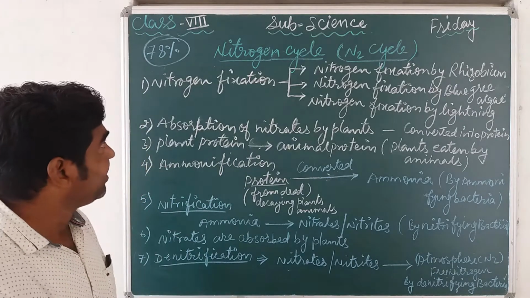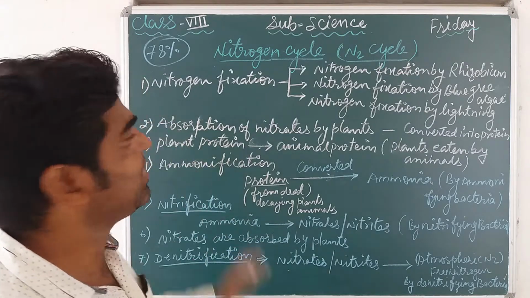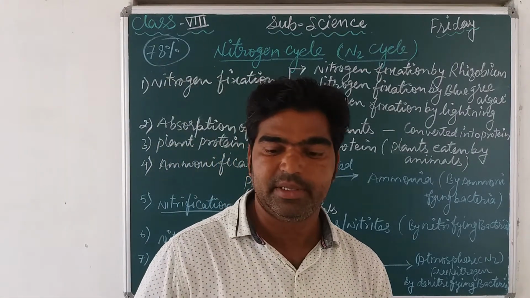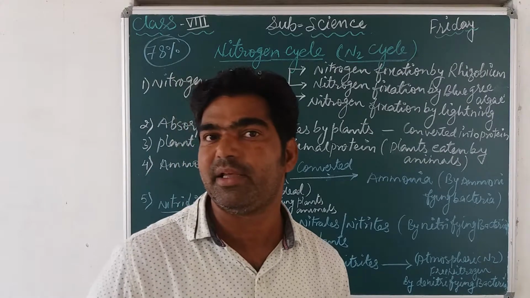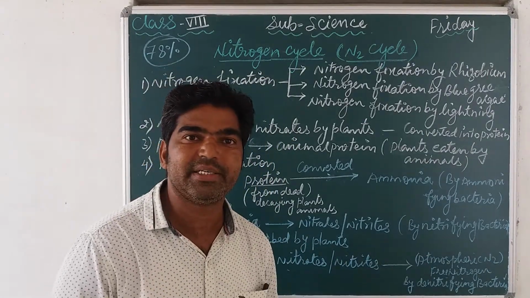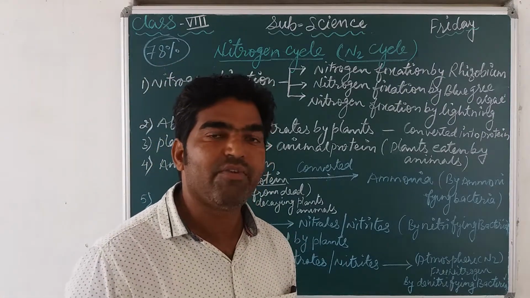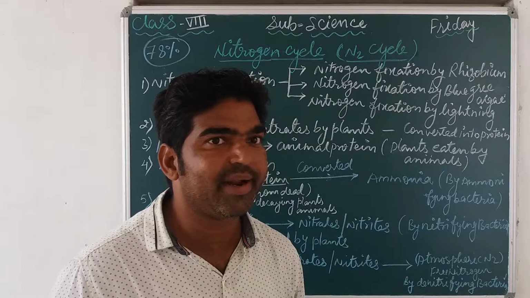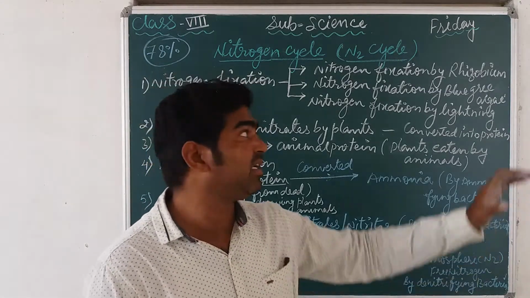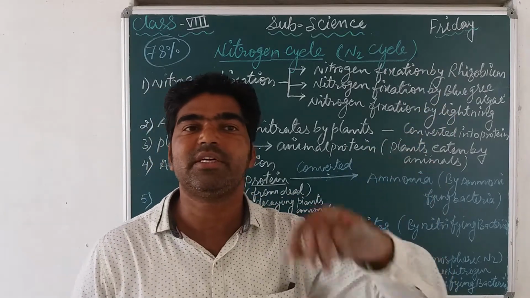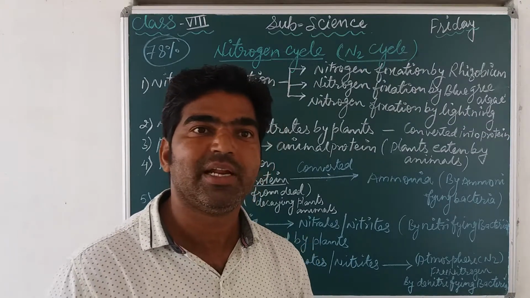Now, where does this cycle start? From nitrogen fixation. So what does nitrogen fixation mean? As I told you, plants cannot utilize free atmospheric nitrogen directly, which means this 78% of nitrogen is useless for a plant if it is not converted into its usable form, that is, into nitrate and nitrite. So nitrogen fixation is a process in which free atmospheric nitrogen, the N2 form of nitrogen, is converted into its compounds, or changed into nitrate and nitrite.